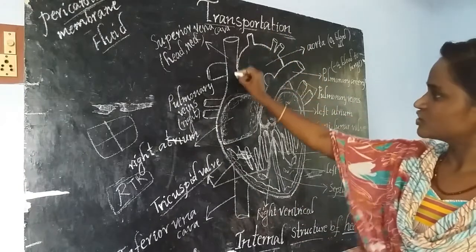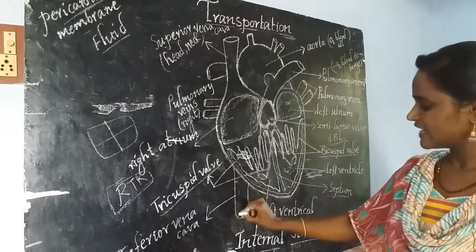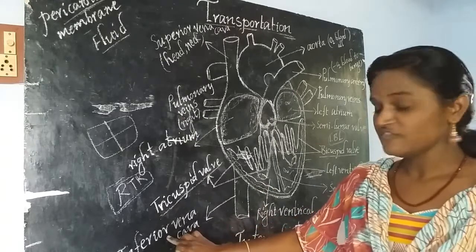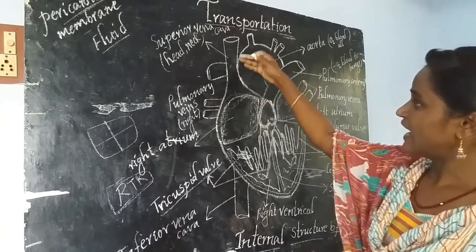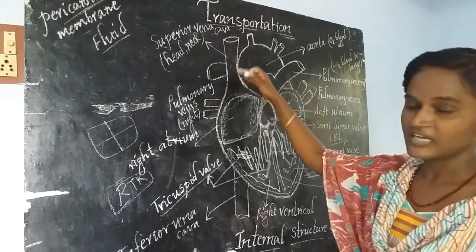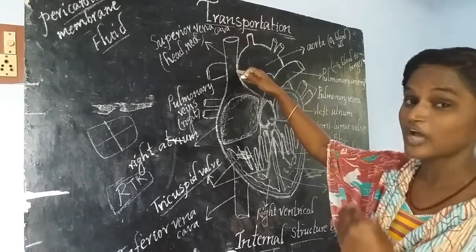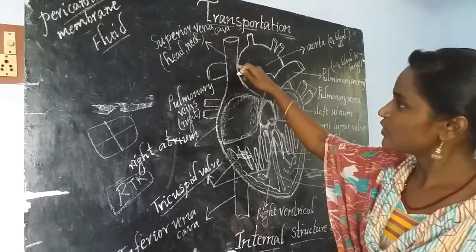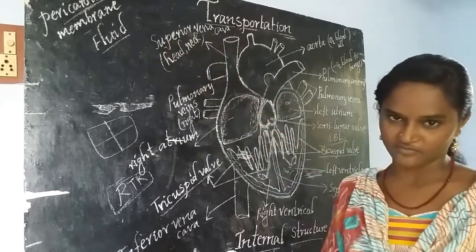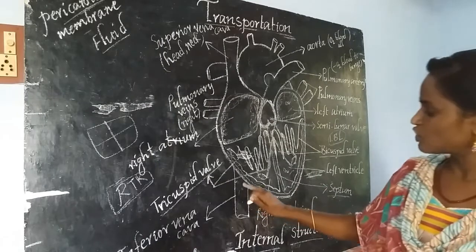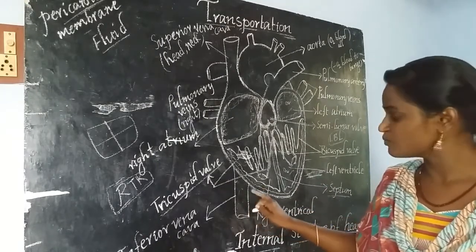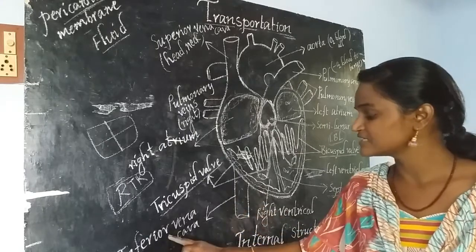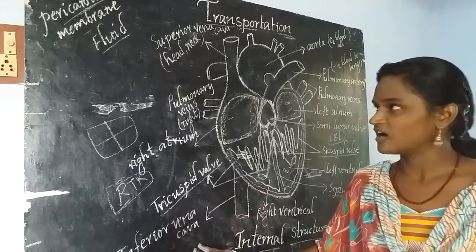If you see the major, the big veins are called the vena cava. The vein which is located near the anterior part of the heart, here anterior means the top part of the heart, is called the superior vena cava. And the vein which is located near the posterior part of the heart, meaning the bottom of the heart, is called the inferior vena cava.